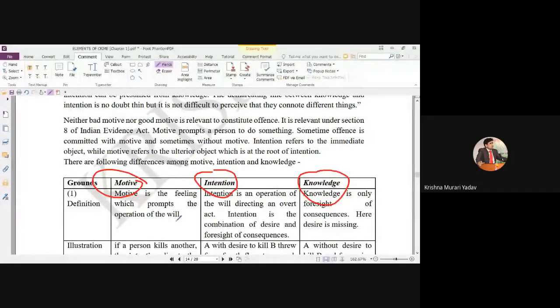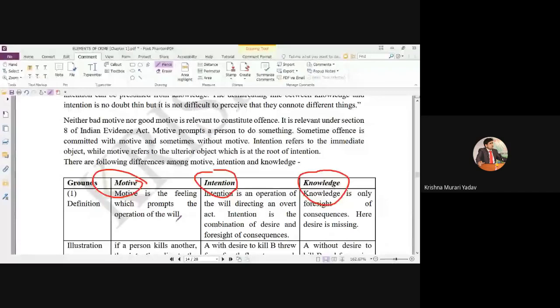Yes. In 300, you can divide. There are four parts of 300: Part A, Part B, Part C, intention, and Part 4, knowledge. My point is that the only difference is that if an offense is committed with intention, the gravity of punishment will be somewhat more.